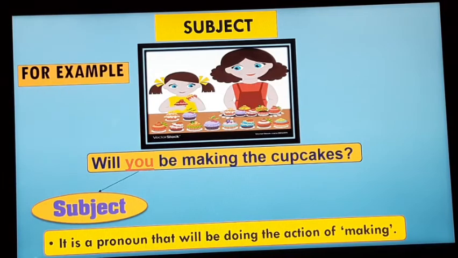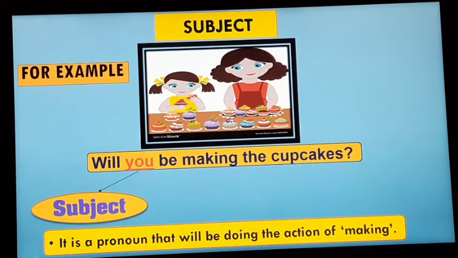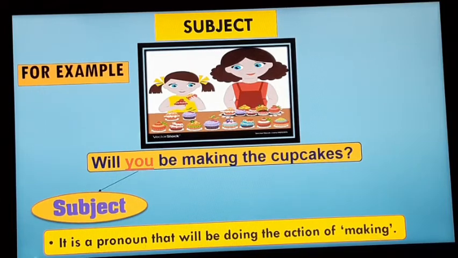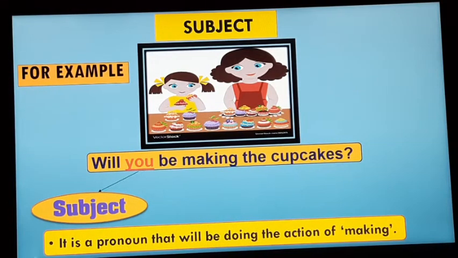जो you है वो pronoun है, pronoun को refer कर रहा है, जो कि action कर रहा है. किस चीज़ का action? Making, कुछ बनाने का action कर रहा है. So here you refers to the child's mother. वो child की mother को refer करता है, because the girl is saying, will you be making the cupcakes? आप मेरे लिए cupcakes बना देंगी.